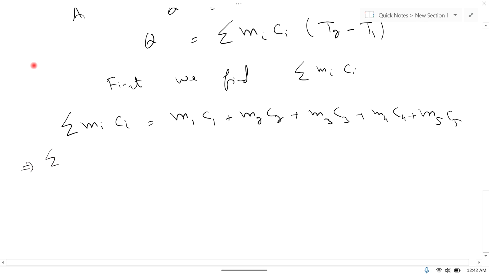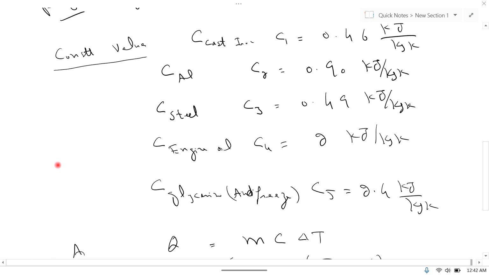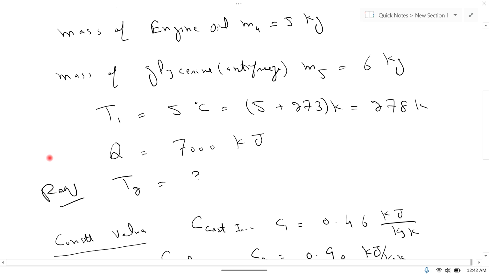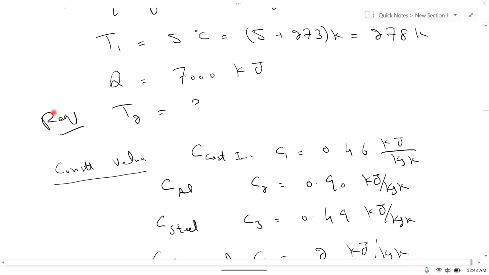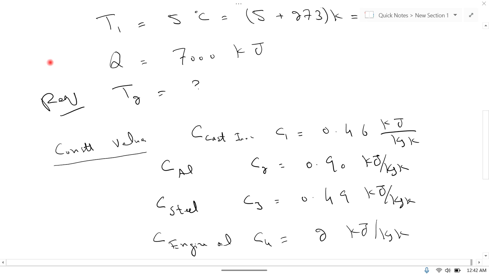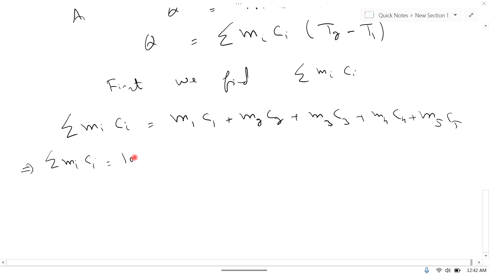So summation of MiCi is equal to M1C1. M1 is mass of cast iron, and C1 is specific heat capacity of cast iron. So M1 is equal to 100 kg and C1 is 0.46 kilojoule per kilogram per Kelvin.